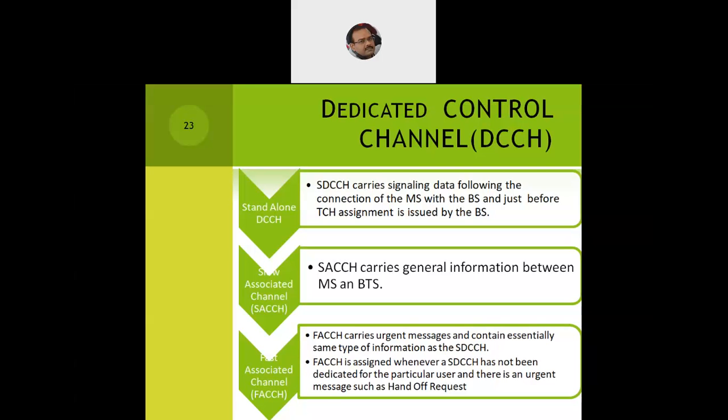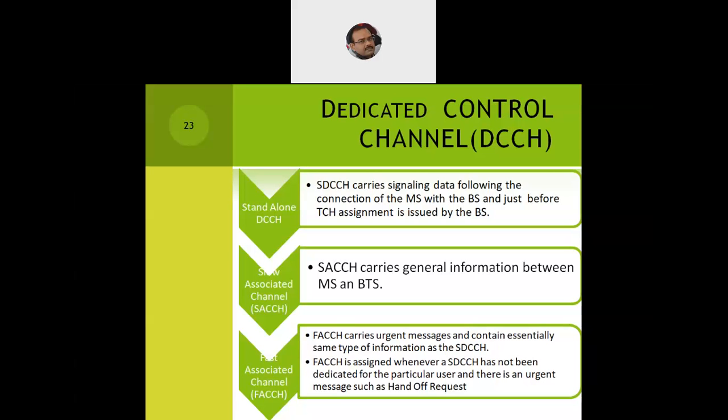But the good thing about the GSM network is that we don't need to disturb the mobile switching center for handling the handoff mechanism. Our base station network, the BTS and the BSC, are capable enough to handle it on their own without disturbing the mobile switching center. They will just send a notification to the mobile switching center. The rest, all these incoming and outgoing calls together with the handoff mechanism, they will handle on their own, with the help of the standalone dedicated, slow associated and fast associated control channels.